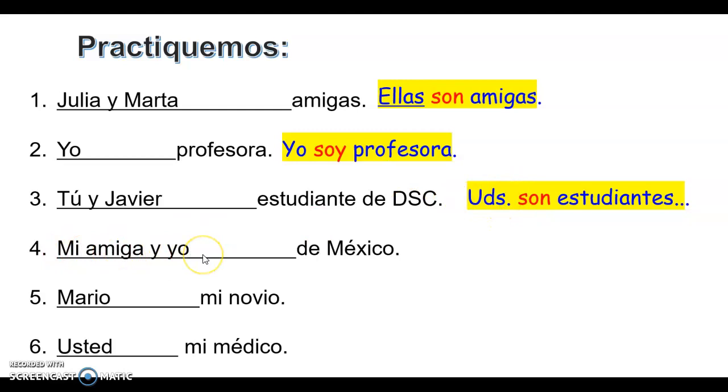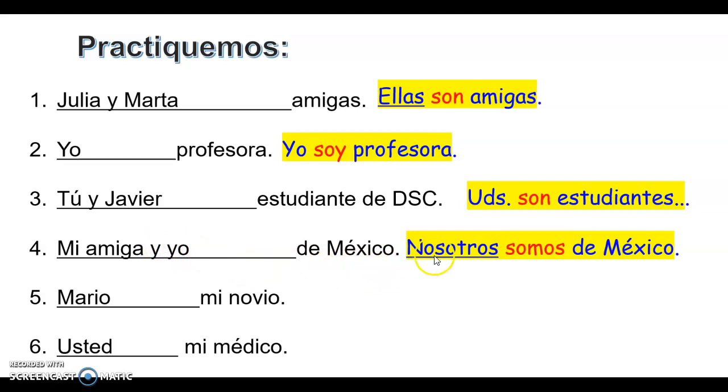Mi amiga y yo. If I am a girl, it could be nosotras. If I am a boy, it would be nosotros. So, nosotros somos de México. We are from Mexico. I don't even need the nosotros. Somos de México. But if like I said, if it were a girl, this would be nosotras.